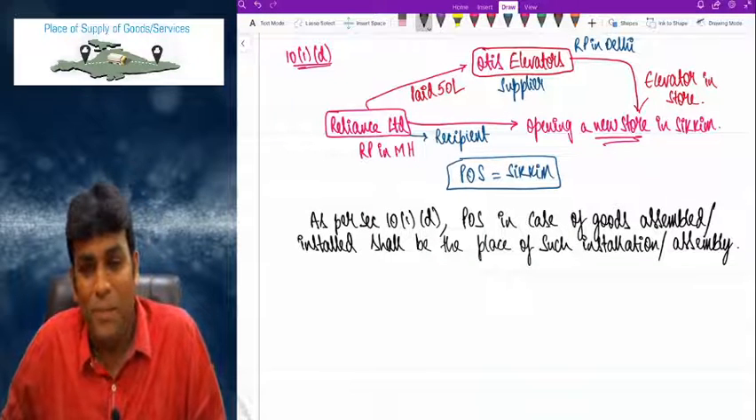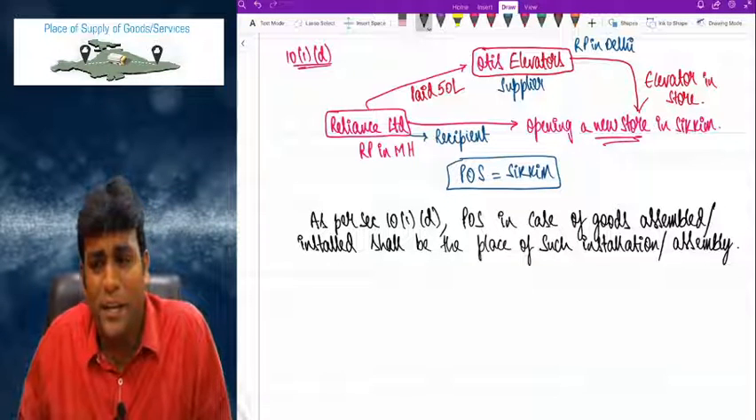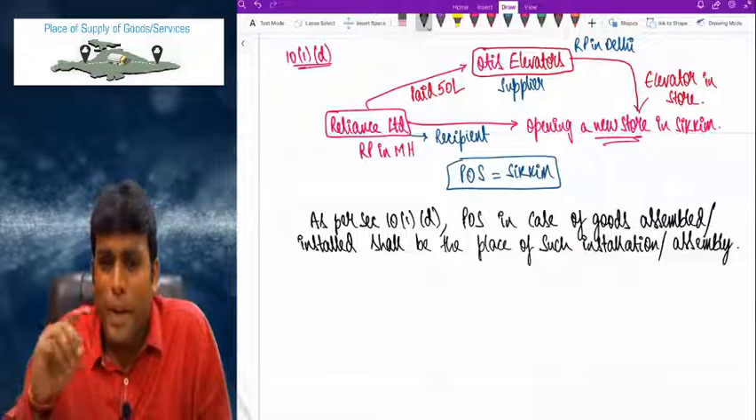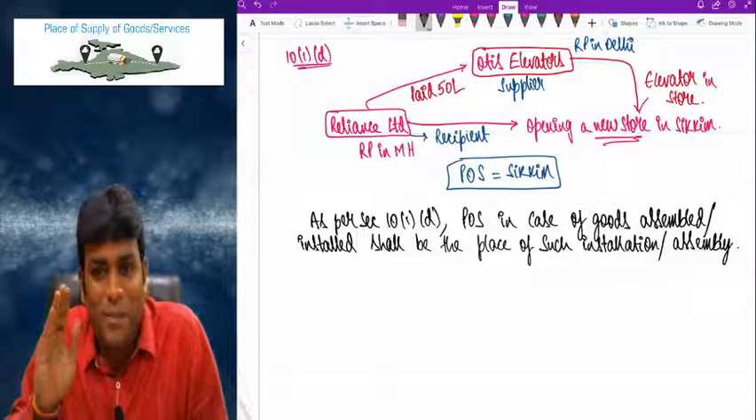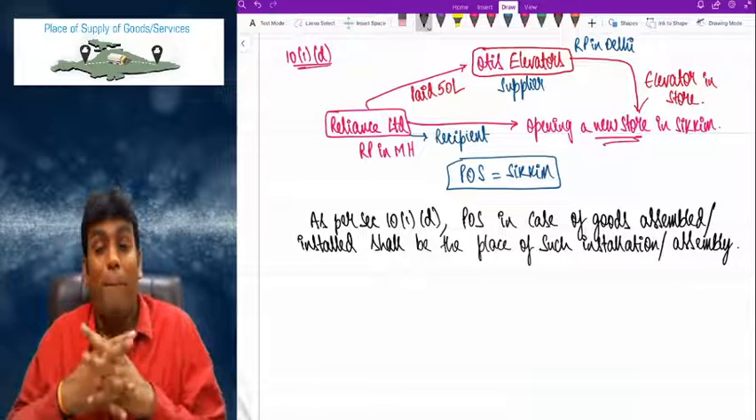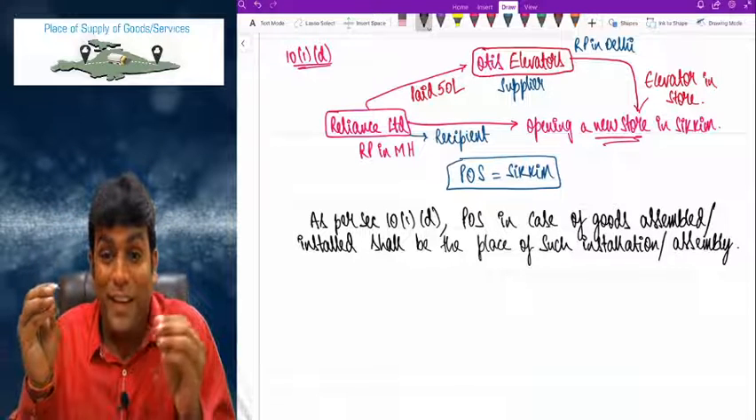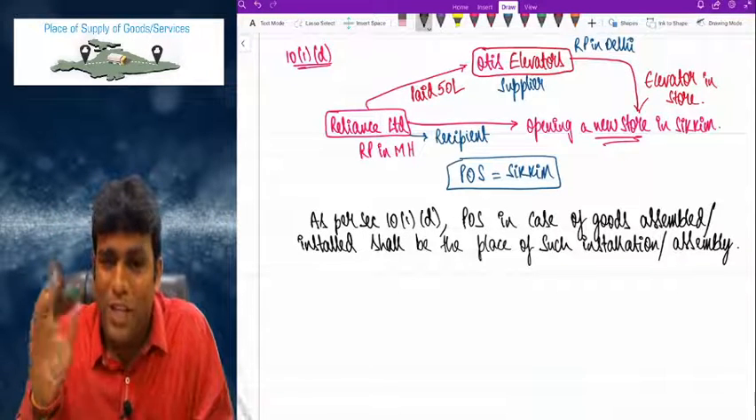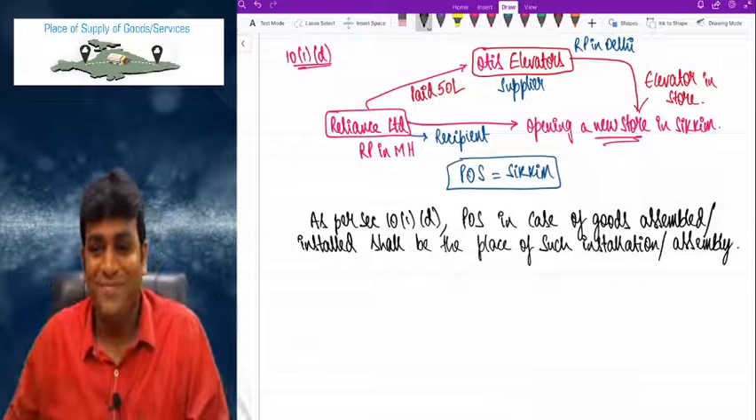10(1)(d), place of supply in case of goods assembled or installed. So friends, what is 10(1)(a)? 10(1)(a) talks about place of supply in case where there is movement of goods. 10(1)(b) talks about bill to ship to model. 10(1)(c) talks about place of supply in case where there is no movement of goods. 10(1)(d) talks about place of supply in case where goods are assembled or installed.